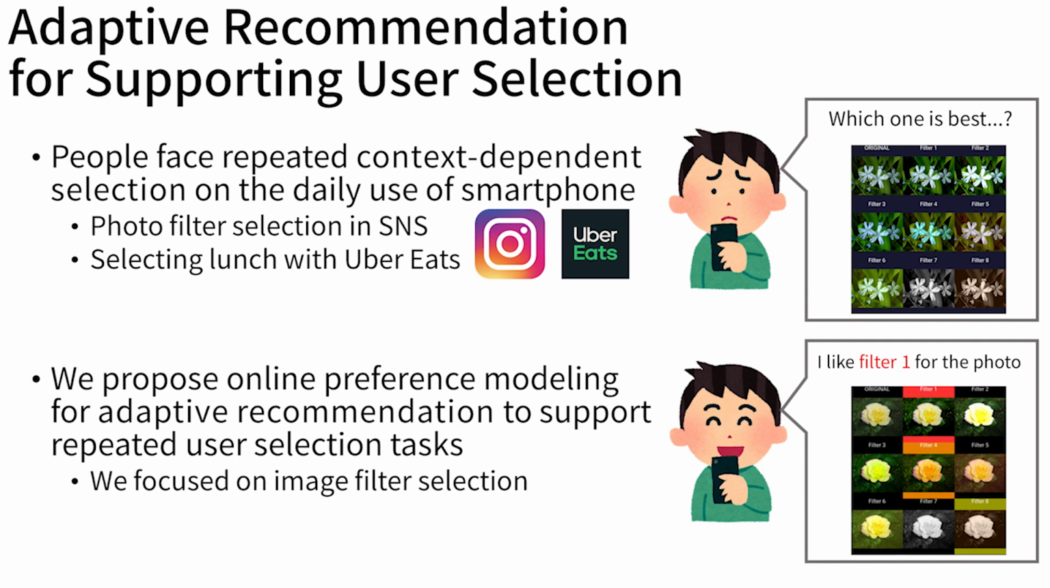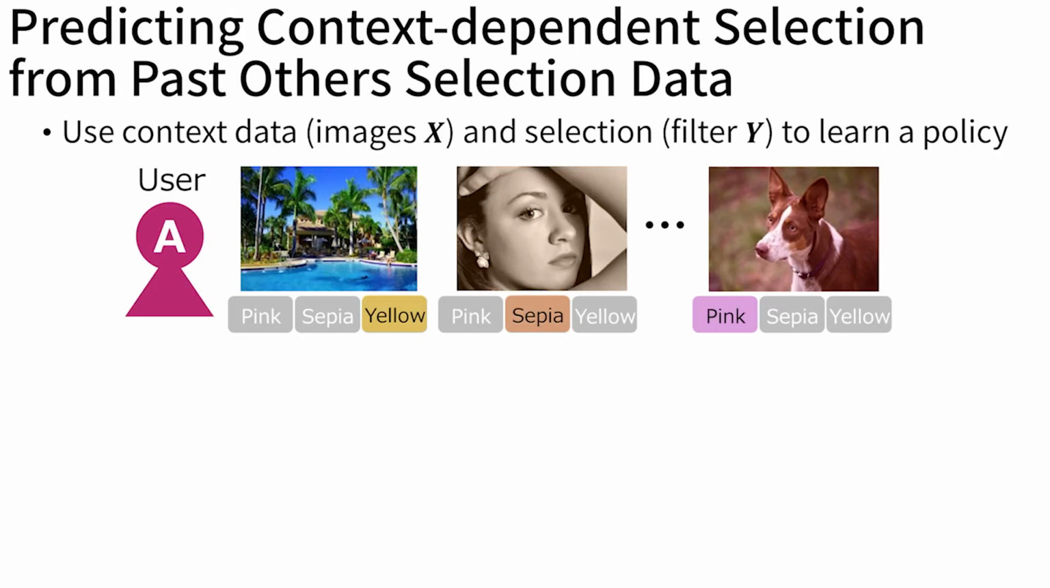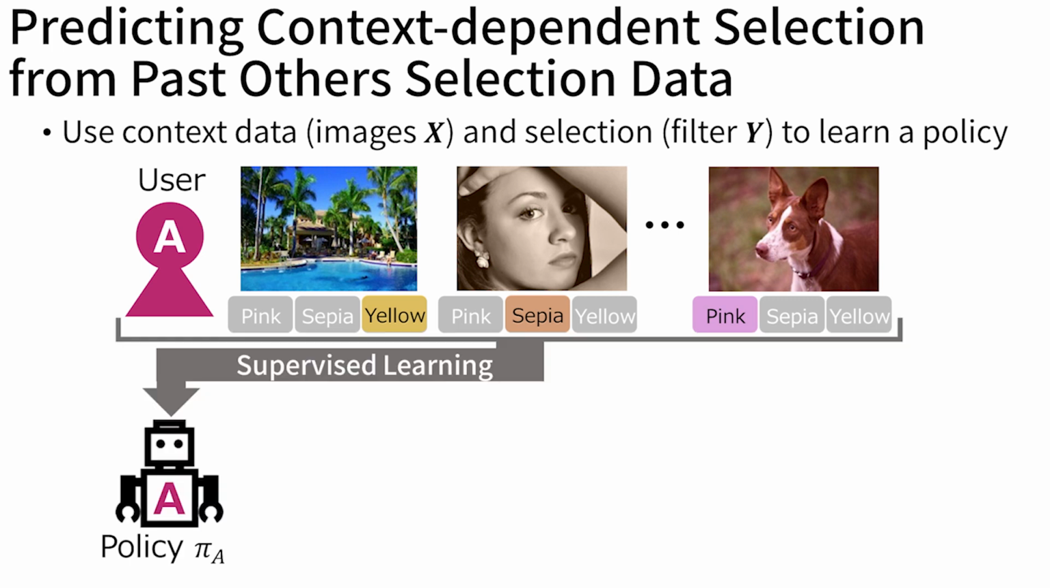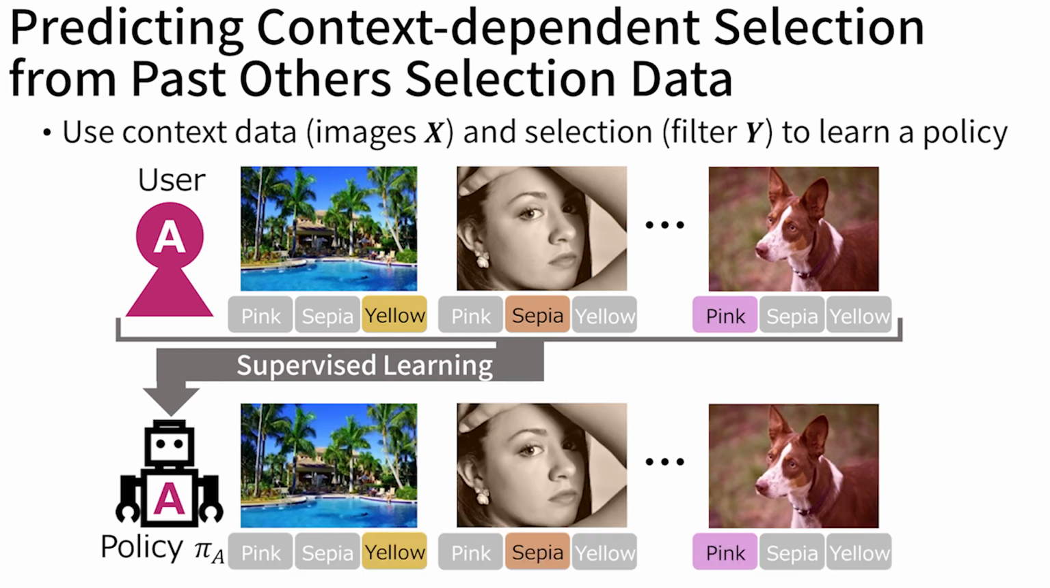We particularly focused on a common application of image filter selection. We take a data-driven approach for predicting target user selections by using a database of other users' selections. The proposed approach needs to collect pairs of images and their selected aesthetic image filters from multiple users. We then apply the pair data to supervised learning algorithms to generate policies of past other users. A policy can predict a past user's filter selection for given images. The predicted filters are supposed to be similar to the past user's.